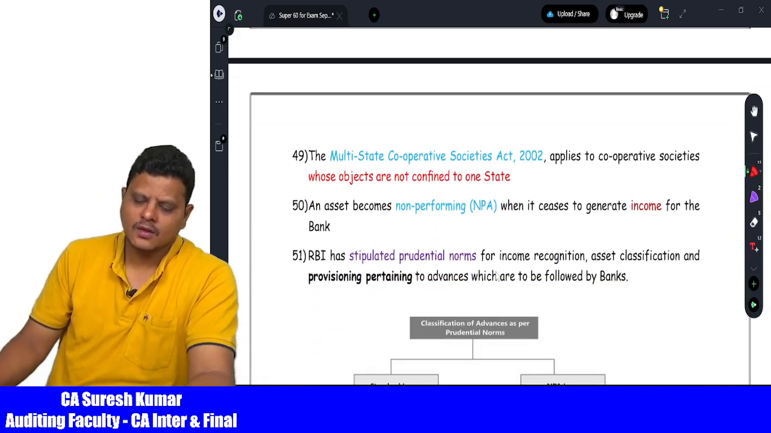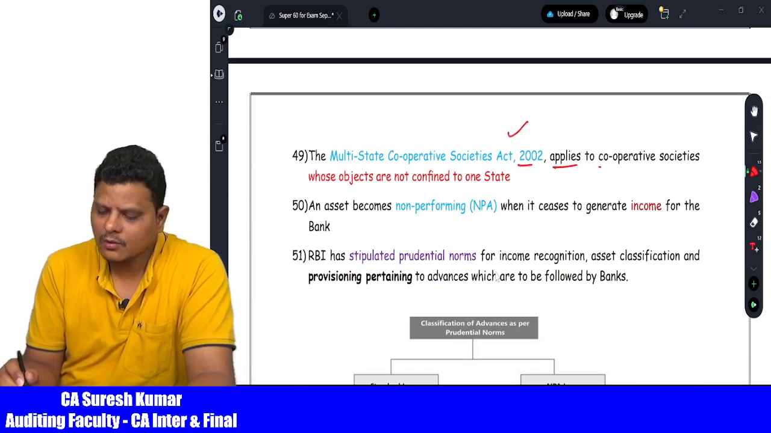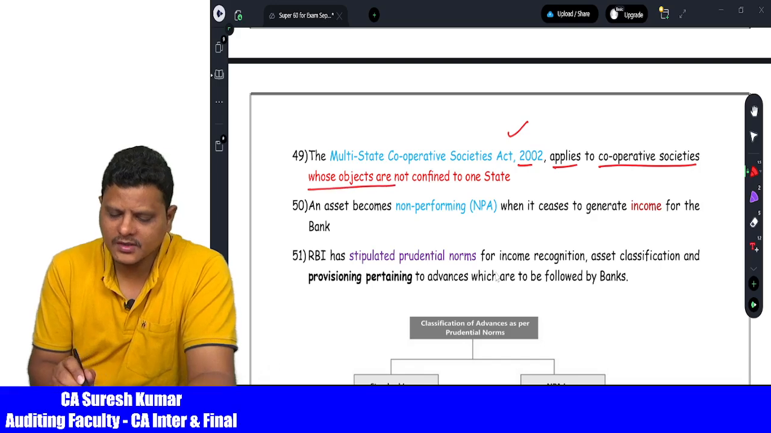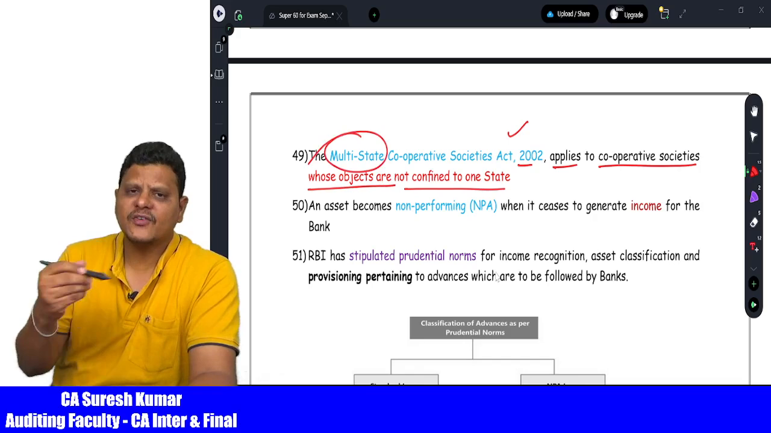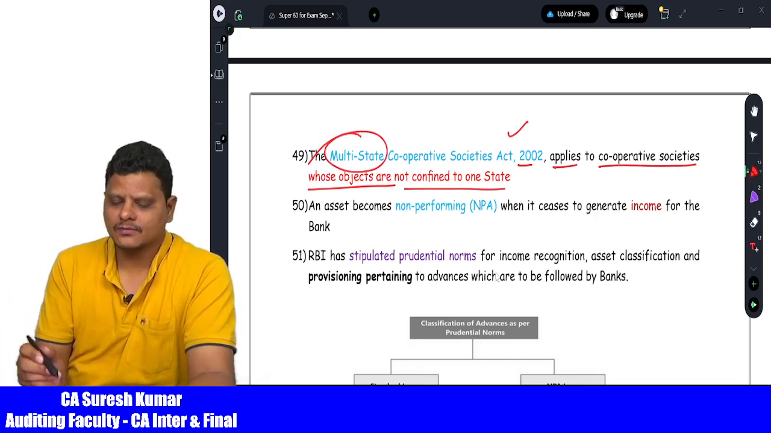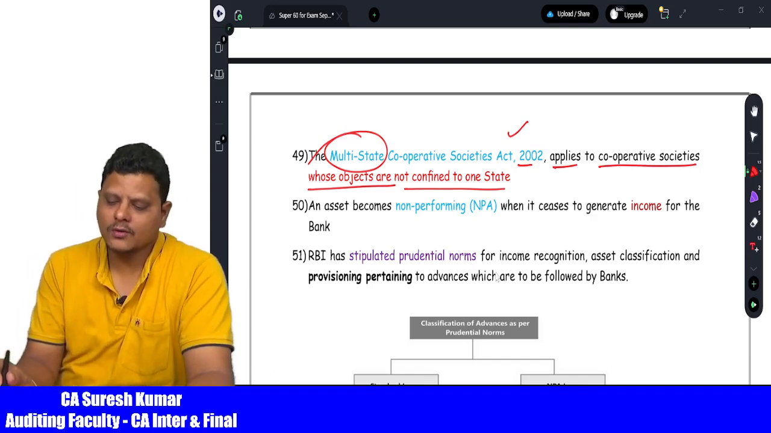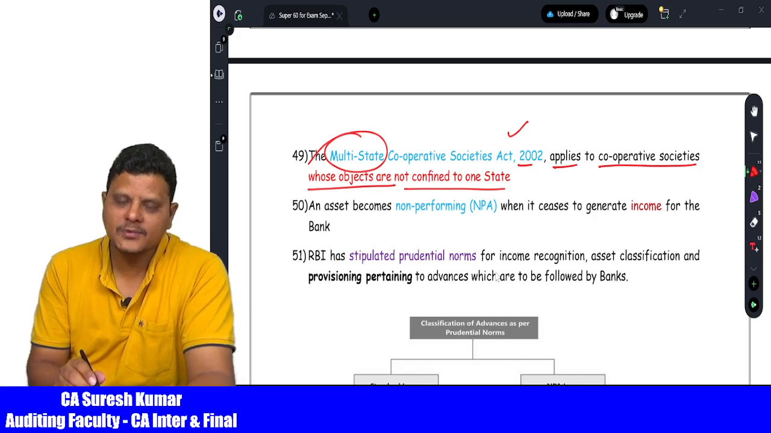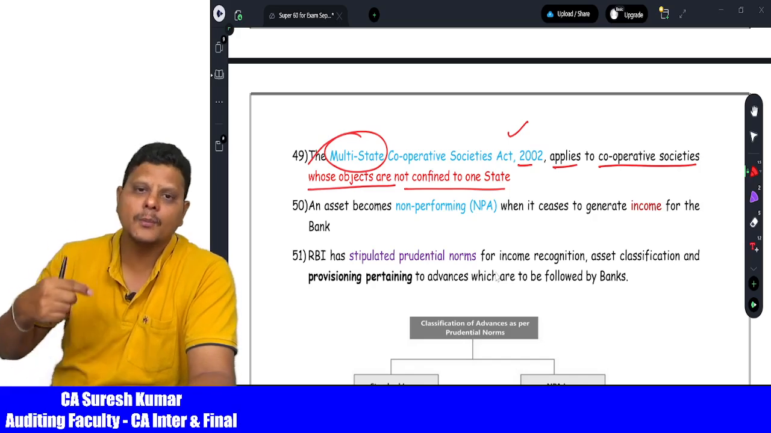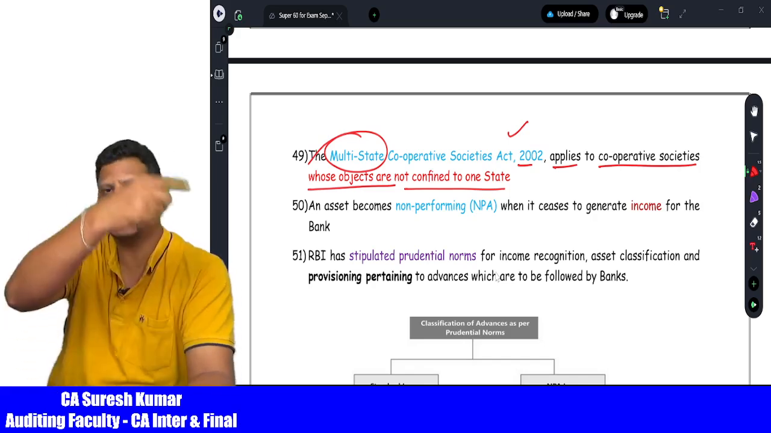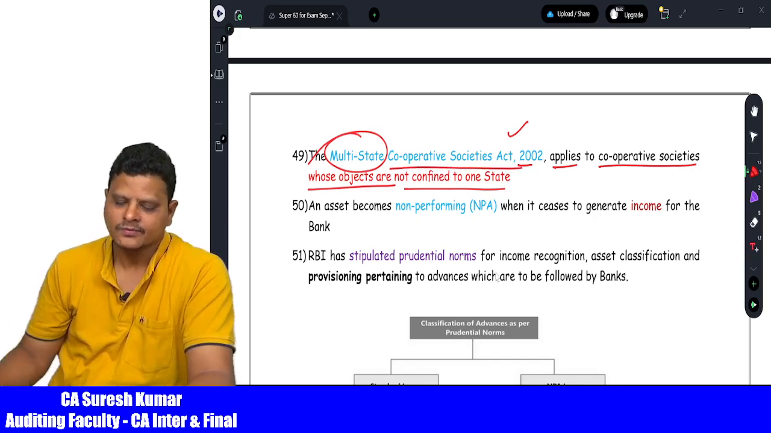Then comes the Multi-State Cooperative Society Act 2002, which applies to cooperative societies whose objects are not confined to one state. Multi-state means they are going to have activities in different states. So it is one more important question for examination. It applies to cooperative societies only, but the objects are not restricted to one state. If the objects of the cooperative societies spread over different states, then they have to go for the Multi-State Cooperative Act.